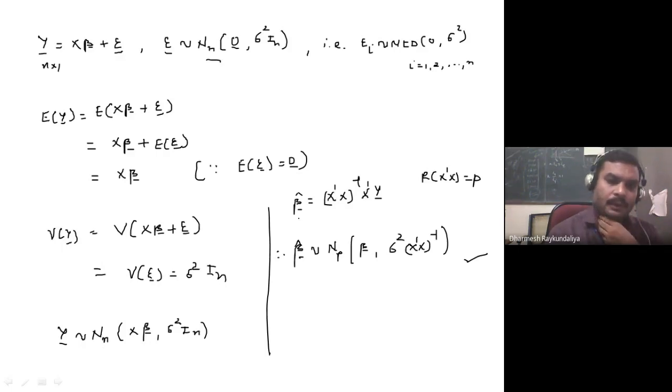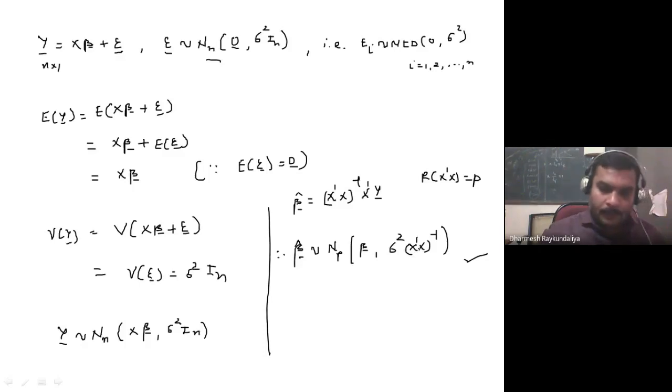But beta cap has the order p cross 1, and the rank of x dash x is p, so it is full rank. So beta cap has a p variate normal distribution with mean beta and variance sigma square x dash x inverse.